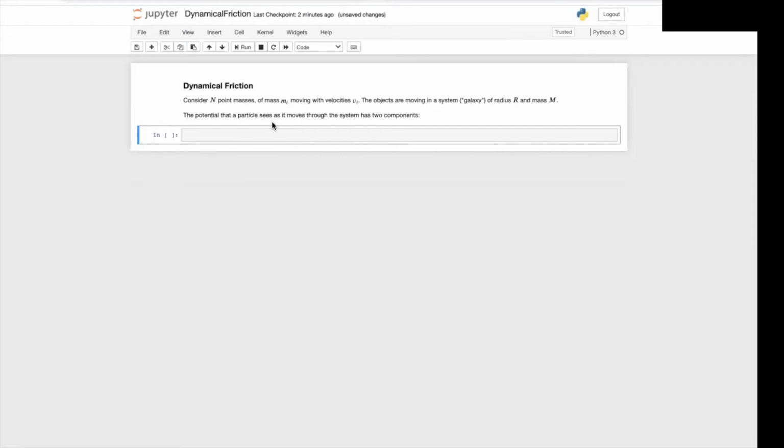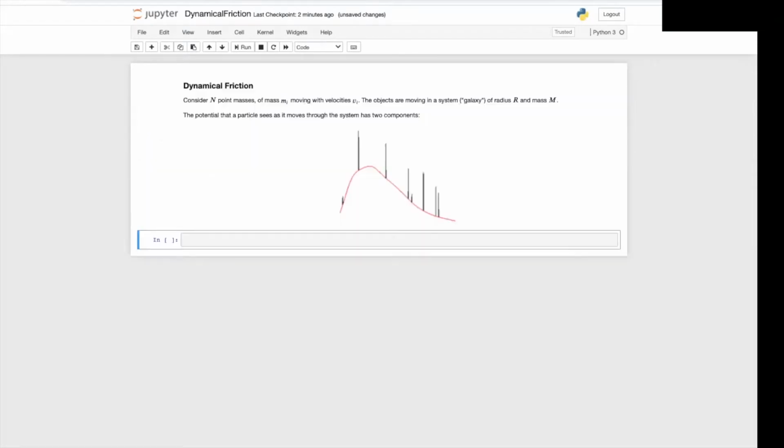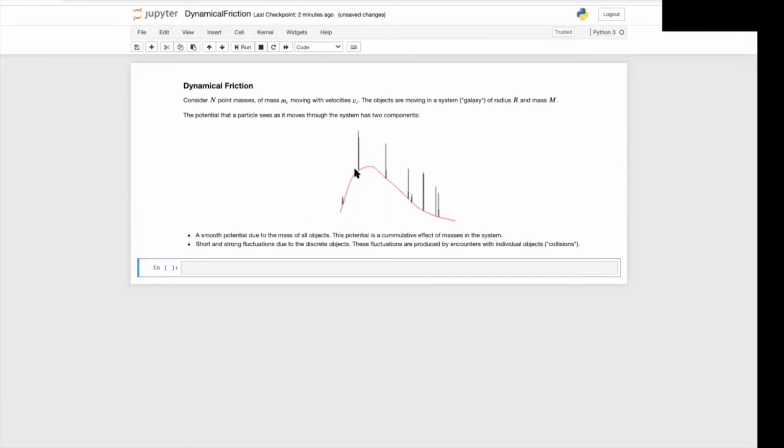The potential that a particle sees as it moves through the system has two components. So this is the potential. It has a smooth potential, that's the red curve, which is due to the mass of all of the objects. This potential is a cumulative effect of all of the masses in the system. And it has short and strong fluctuations due to discrete objects.